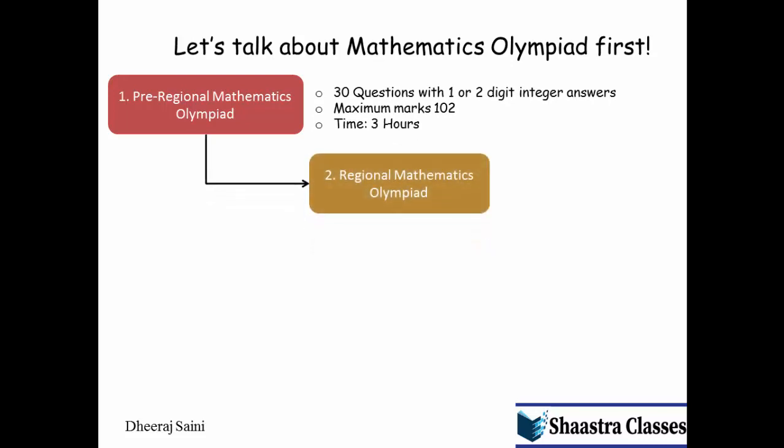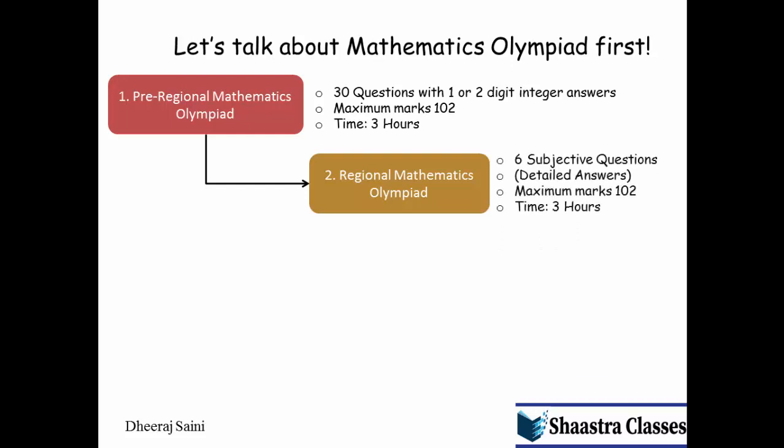So for pre-regional mathematics Olympiad, the paper pattern is 30 subjective questions, with 1 or 2 digit integer answers. Maximum marks for the exam is 102 and time given is 3 hours. So students who qualify the pre-regional mathematics Olympiad will proceed to the next round, that is regional mathematics Olympiad.